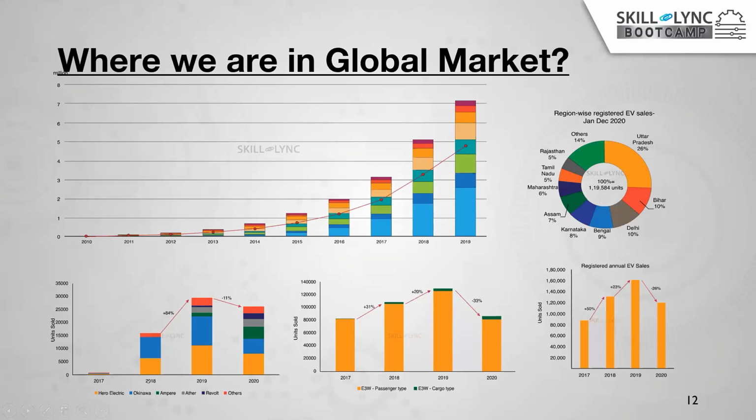But in 2018 nearly 15,000 were sold. In 2019, before corona, almost 30,000 units were sold by these companies. Here I'm looking only at the small and big companies, and I've shown the statistics here.